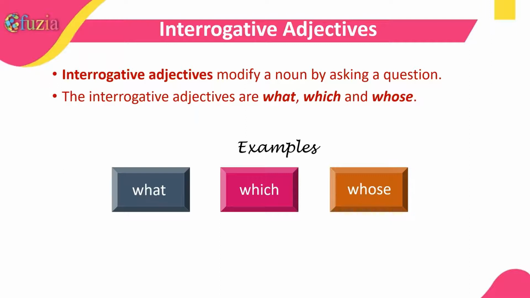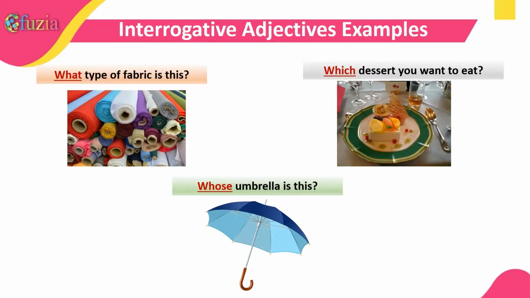Now we come to interrogative adjectives. Interrogative adjectives modify a noun by asking a question. The interrogative adjectives are what, which, whose. So here we have listed some examples of interrogative adjectives. So like, what type of fabric is this? Which dessert do you want to eat? Whose umbrella is this? So these are a few examples of interrogative adjectives.